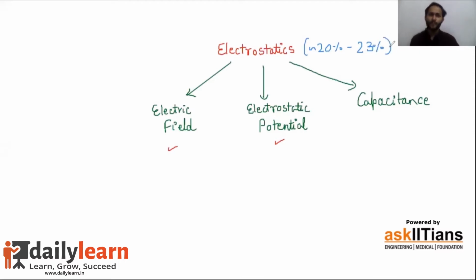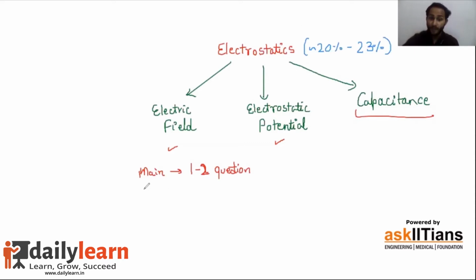If I talk about competitive exams like JEE Mains and Advanced, let me first talk about JEE Mains. Then this chapter has an average weightage, because you can expect 1 to 2 questions in the whole paper from capacitance itself. I'm not talking about the whole electrostatics, just capacitance if I'm focusing on.